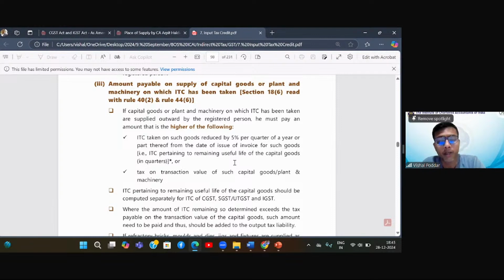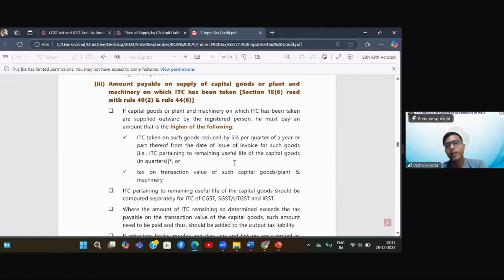In this particular case, similar provisions are provided: whatever ITC you had already availed because you were in the taxable category, if any inputs or capital goods are lying in your stock, you have to reverse. For inputs, the entire input ITC has to be reversed. For capital goods, again, the proportionate working, taking 5% per quarter, was provided.